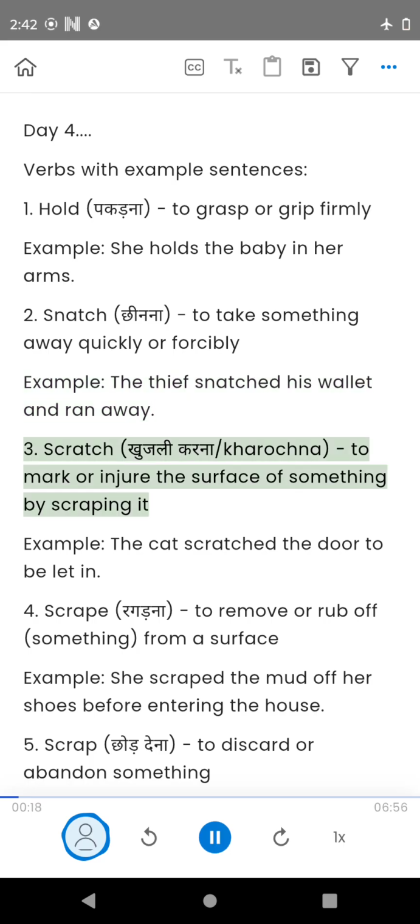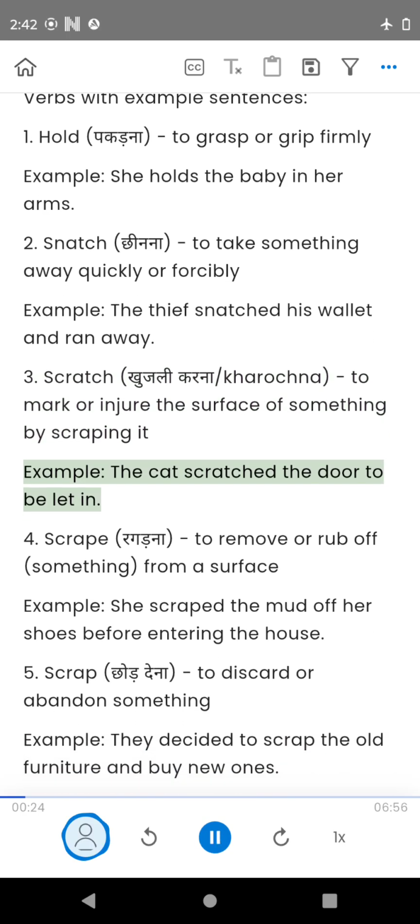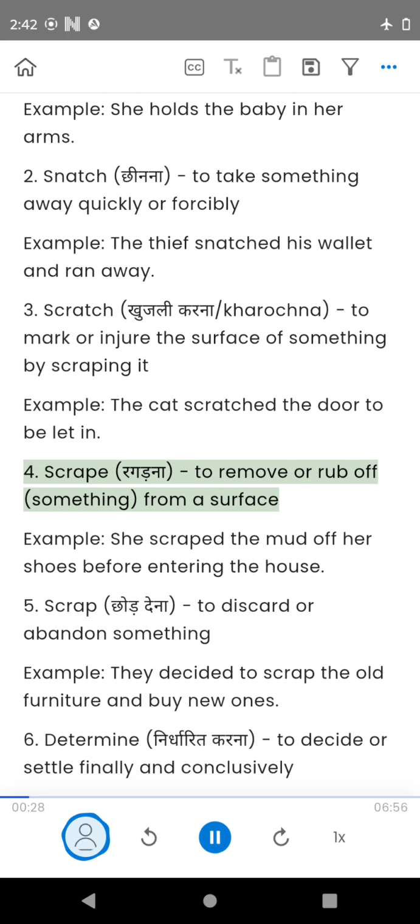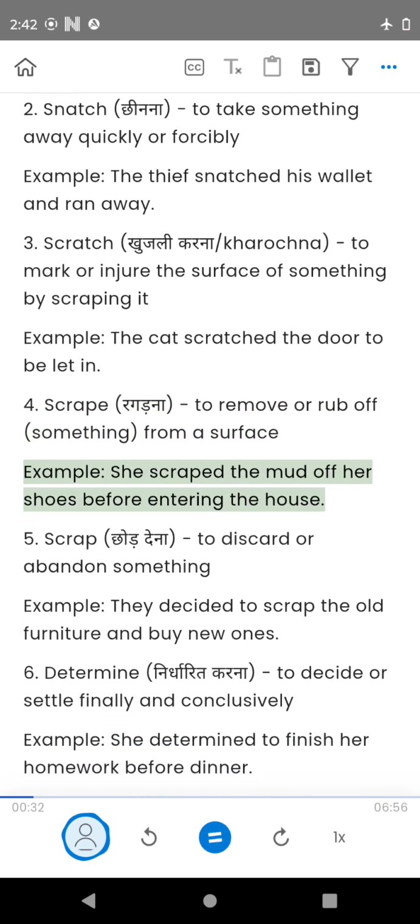3. Scratch, to mark or injure the surface of something by scraping it. Example, the cat scratched the door to be let in. 4. Scrape, to remove or rub off from a surface. Example, she scraped the mud off her shoes before entering the house.